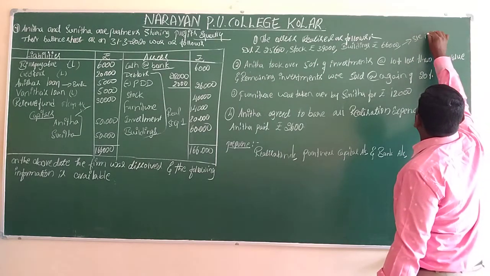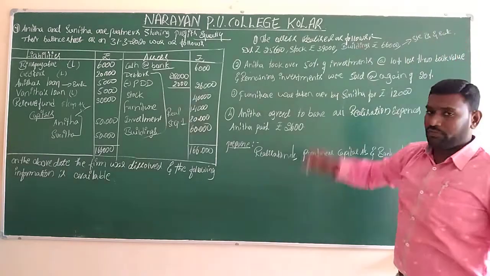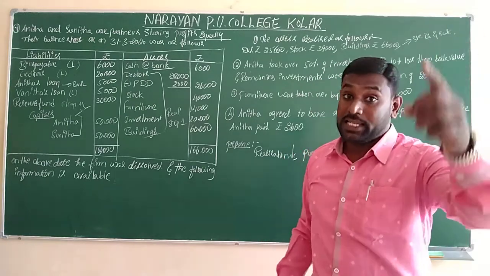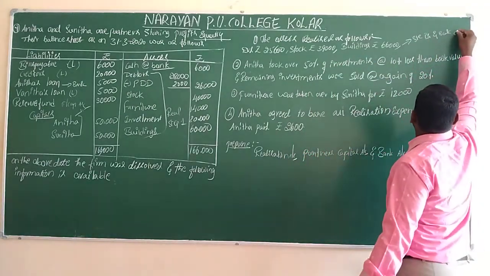Step 3 and bank account. We know that step number 3 will be implemented in which account? Realization account. Which side? Credit side. And in the bank account we will get it on the debit side.